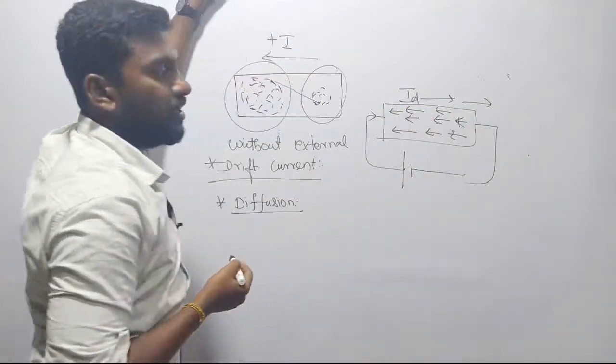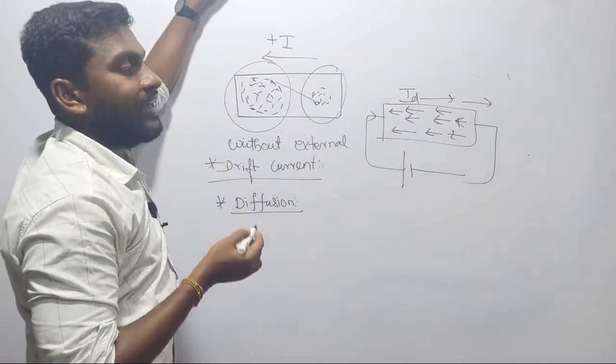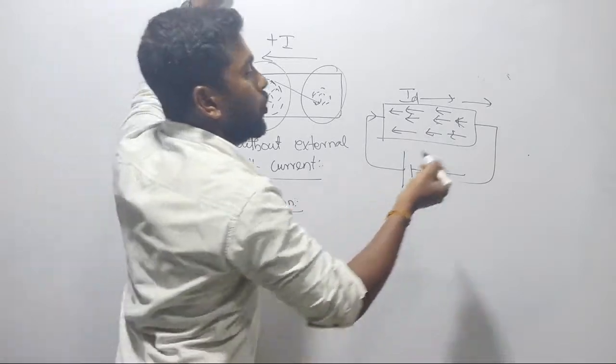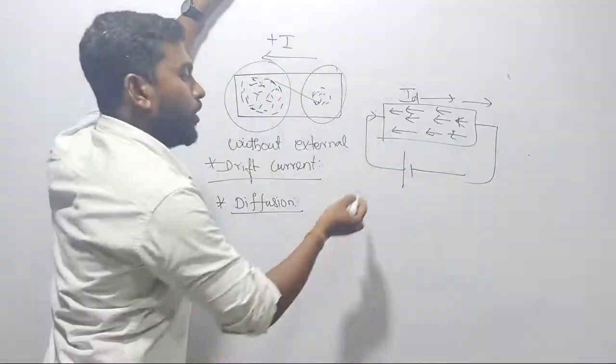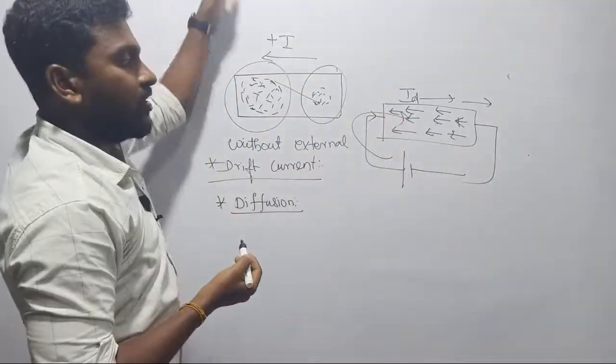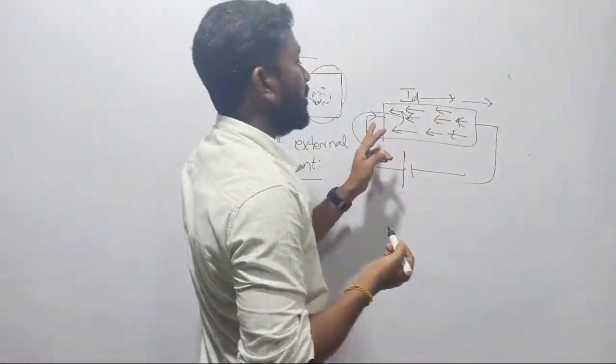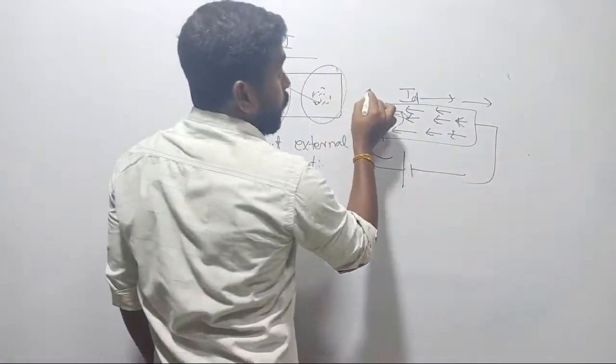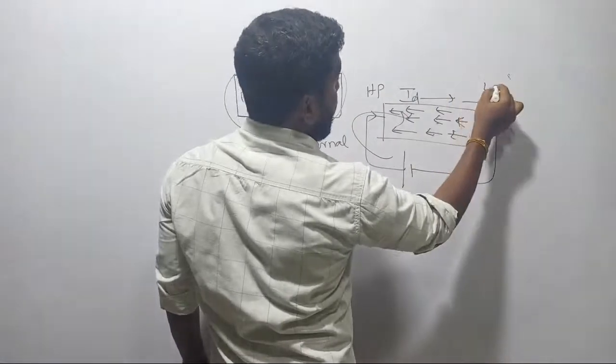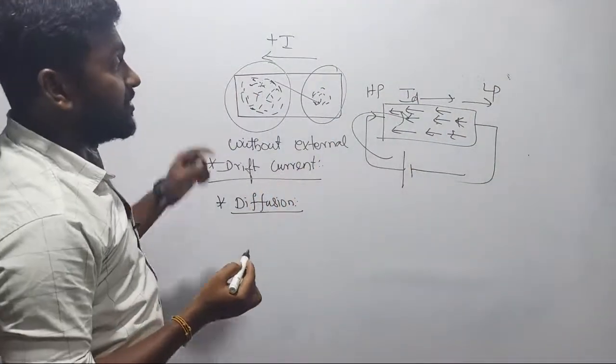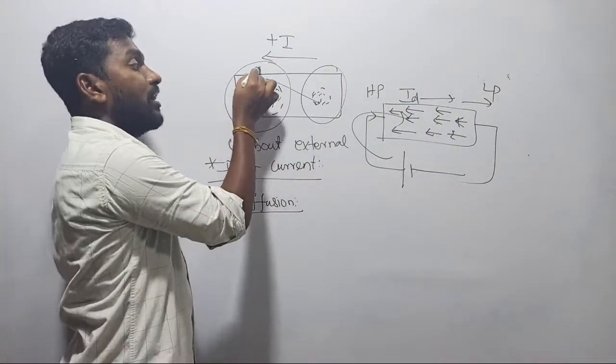Under this situation, your diffusion current will go in this direction. Why is your diffusion current going in this direction? Because it is in the opposite direction to the flow of electrons. If you are applying the electrical field in this direction, then your current starts flowing from the higher potential point to the lower potential point. Current will flow from higher potential point to lower potential point, and electrons will start flowing here. I am talking about concentration.